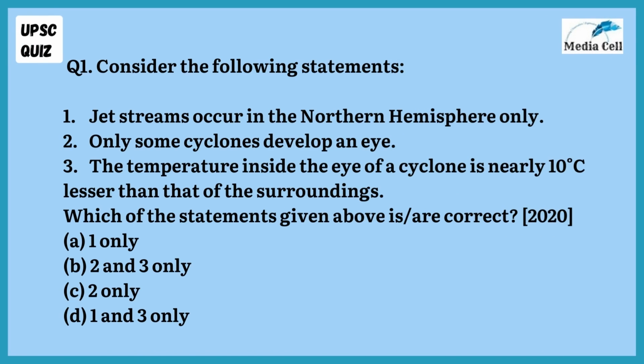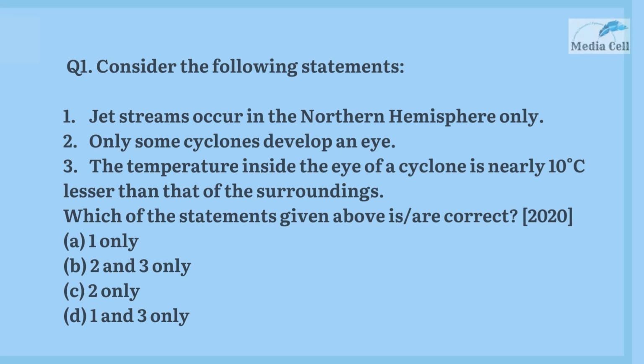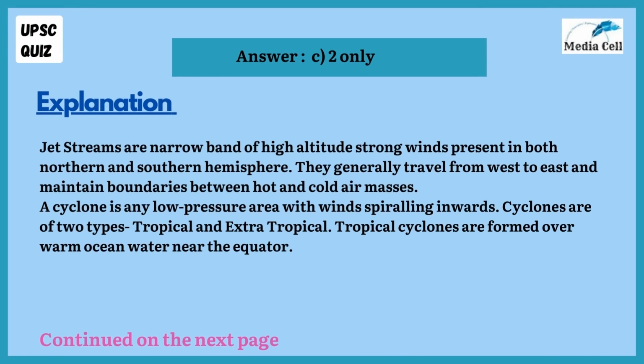Consider the following statements. 1. Jet stream occurs in the northern hemisphere only. 2. Only some cyclones develop an eye. 3. The temperature inside the eye of a cyclone is nearly 10 degrees Celsius lesser than that of the surroundings. Which of the statements given above is or are correct? Your options are: 1 only, 2 and 3 only, 2 only, 1 and 3 only. And the correct answer is C, that is 2 only.